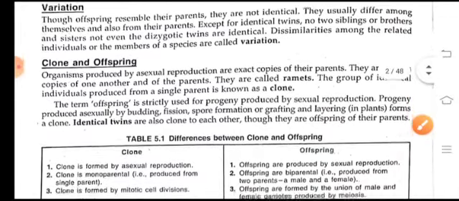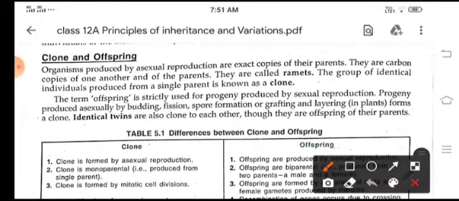So clone and offspring. Organisms which are produced by asexual reproduction are the exact copies of their parents, or we can say they are the carbon copies of their parents. The group of identical individuals which are produced from a single parent is known as a clone. Now the term offspring in heredity is strictly used for progeny which are produced by sexual reproduction.